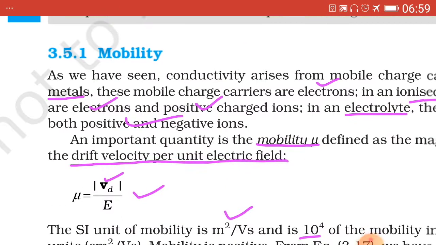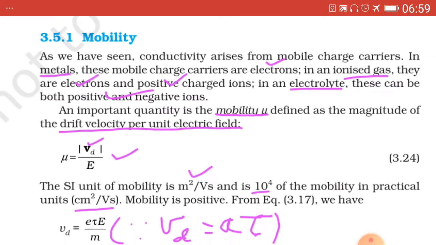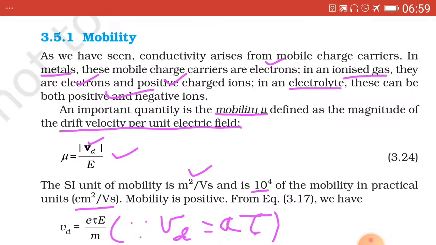That is mobility. In the case of metals, the mobile charge carriers are electrons, due to which conductivity arises, while in an ionized gas, the charge carriers are electrons and positive charge ions.